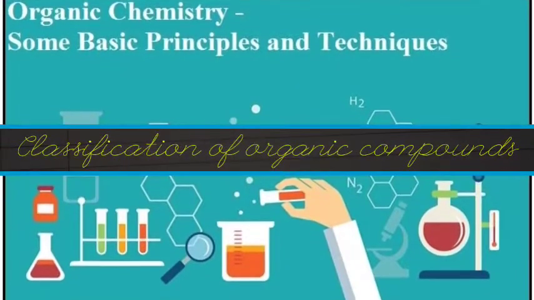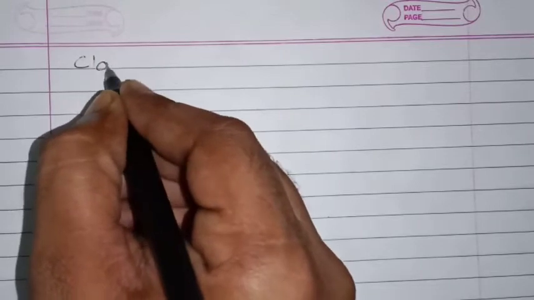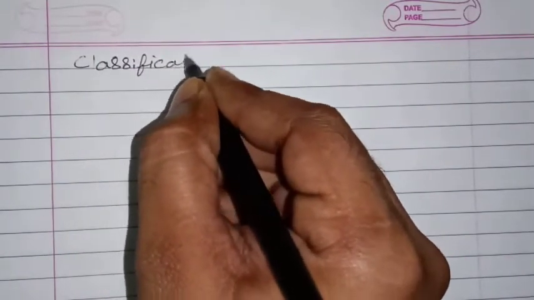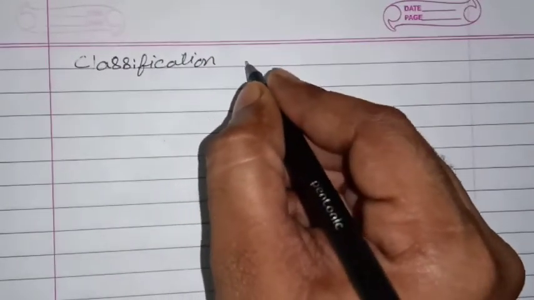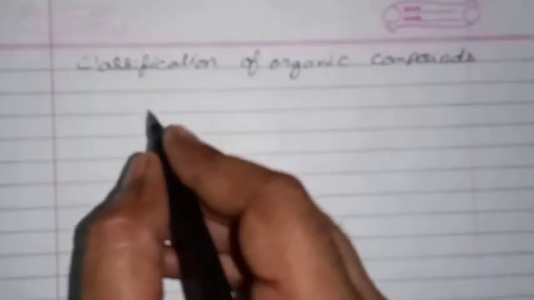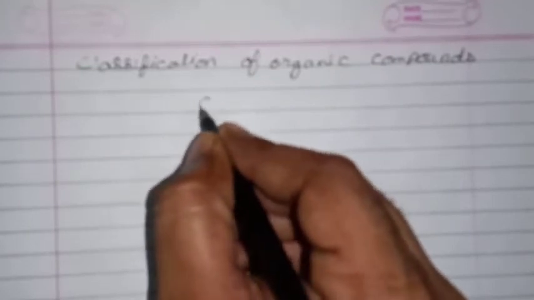Good morning students. Now we are going to read about the classification of organic compounds. Classification of organic compounds means how they have been differentiated into different categories. In this case, the organic compounds are differentiated into two types, so we should write it down.